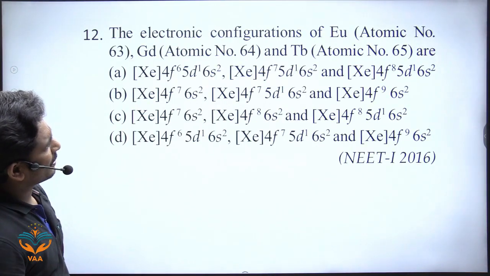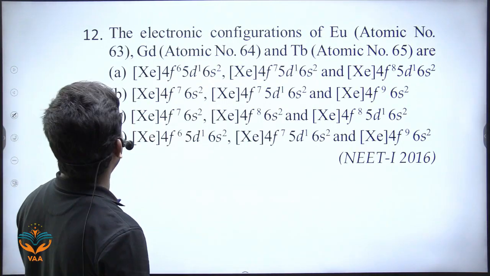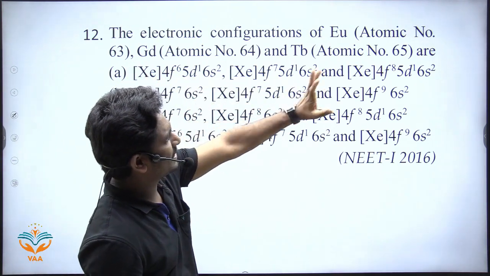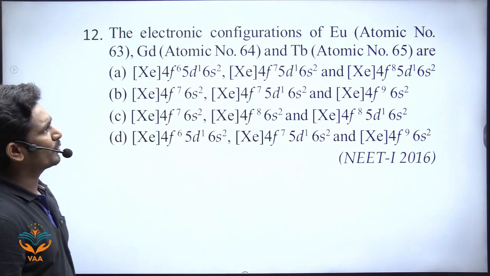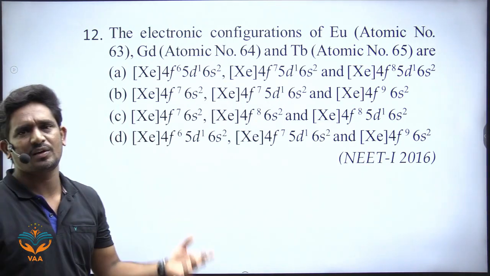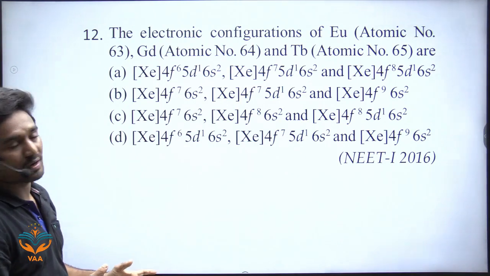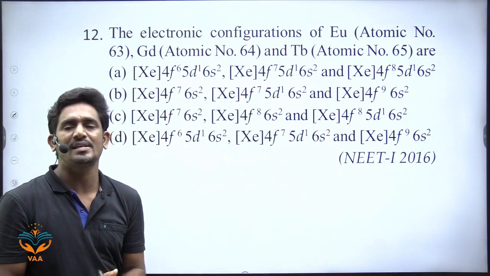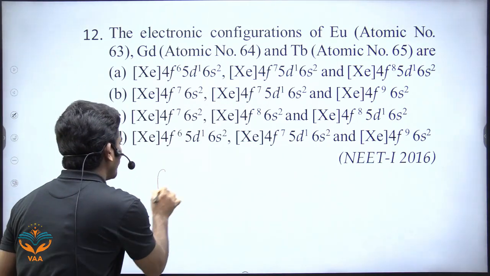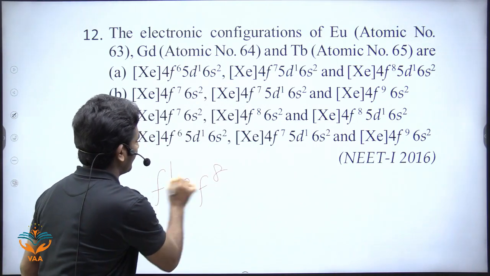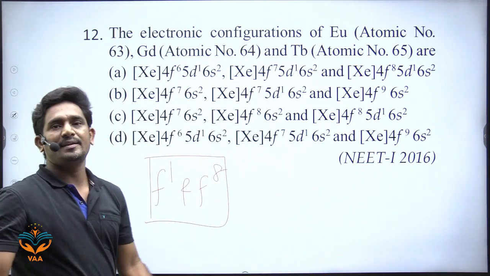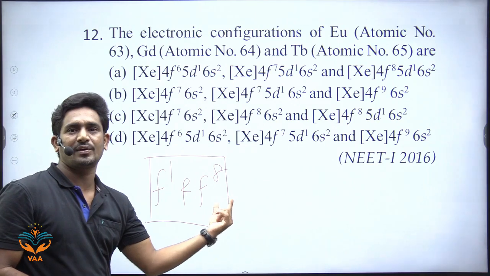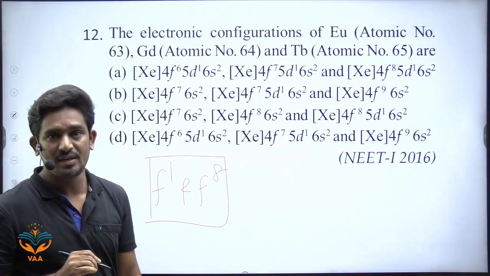The electronic configurations of europium, atomic number 63, gadolinium, atomic number 64, and terbium, atomic number 65 are given. So how to write the electronic configuration? You have to remember this configuration. I'll tell you how to do this problem. Look here, in the lanthanide series, you will not see any f1 configuration and f8 configuration in elemental form.